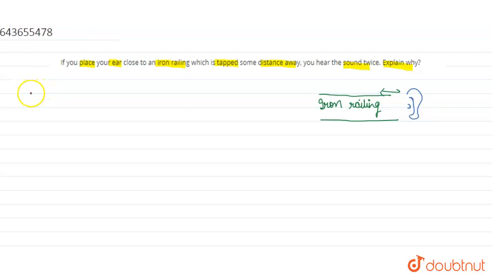Here I can write that the more rigid the medium, the more the speed of sound. As we know, an iron railing is a rigid body, so the speed of sound in it is more.